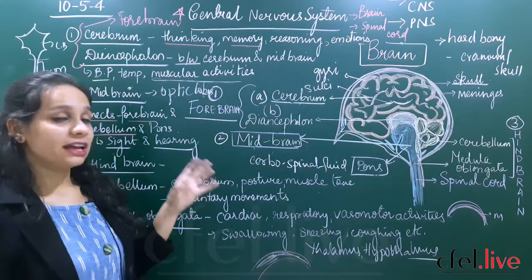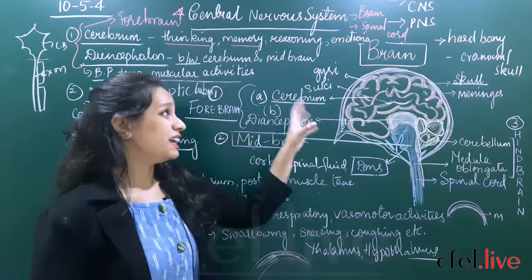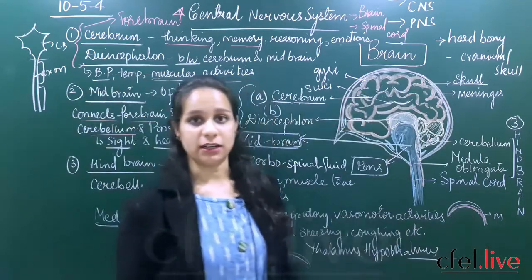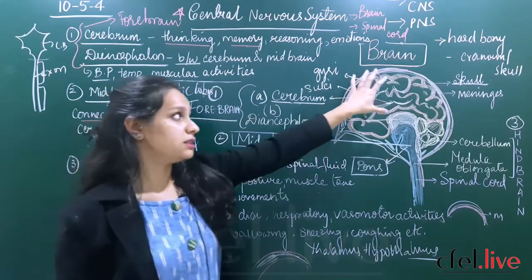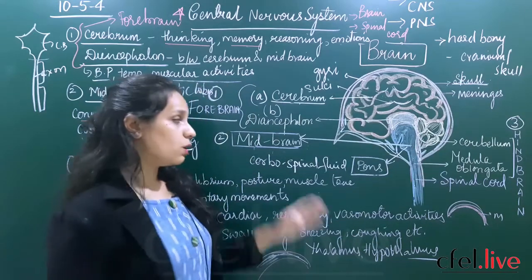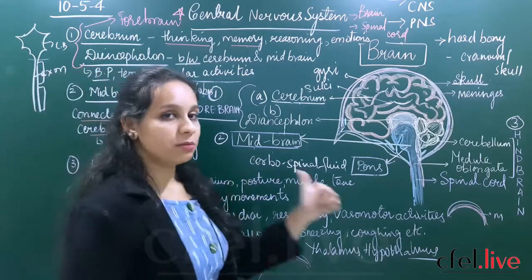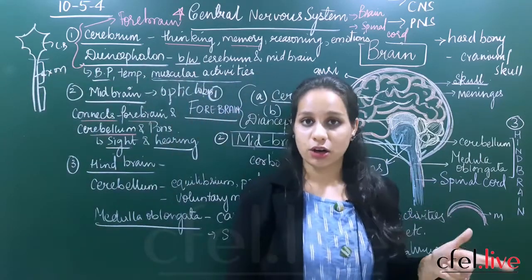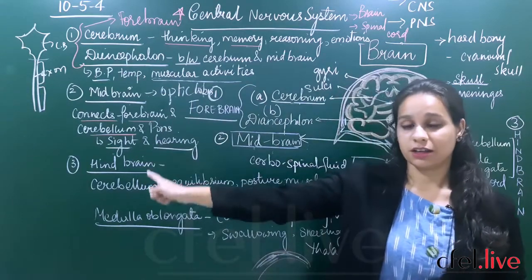So the midbrain will help in exchange of messages or signals between the forebrain and the spinal cord. Okay, so the impulses which should travel from this part of the brain to this part will travel only through the midbrain. So what is the major function of midbrain? It will help in the traveling of impulses from the cerebrum to the spinal cord, as well as it will help in proper sight and hearing.